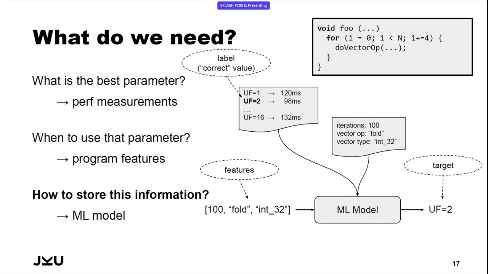This machine learning model can then be deployed, and after another vectorization phase, where you have a loop and you want to decide what unroll factor to use, you just extract the program features for the loop, feed them into your machine learning model, and it will hopefully predict the best unroll factor to use for this loop. All right, what about the data generation phase?